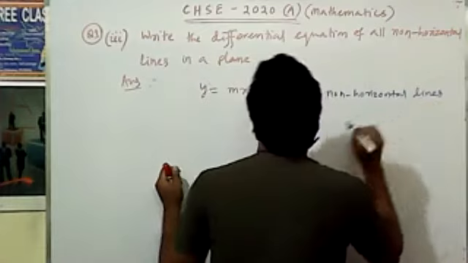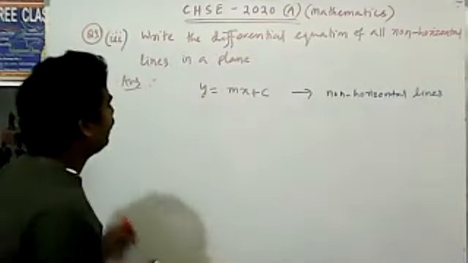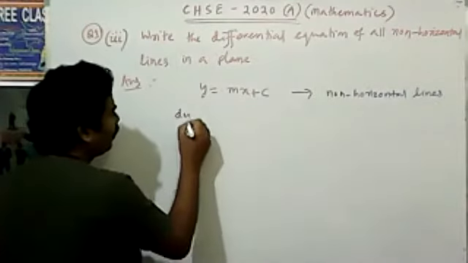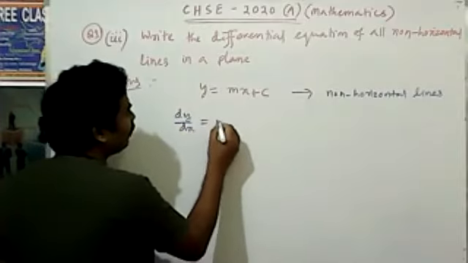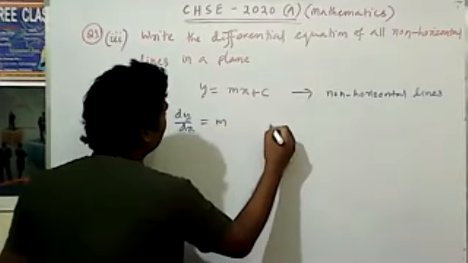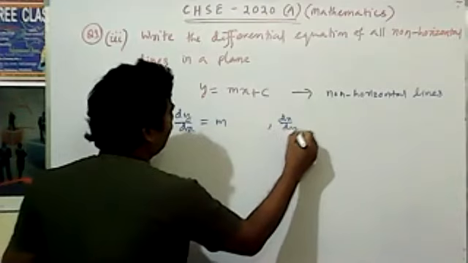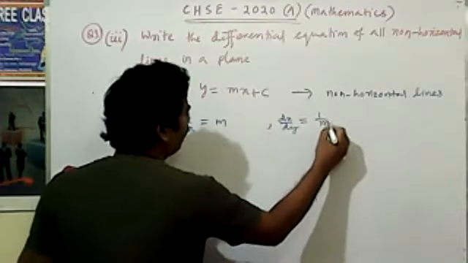So you can find dy by dx is equal to m, or also you can say dx by dy is equal to 1 by m.